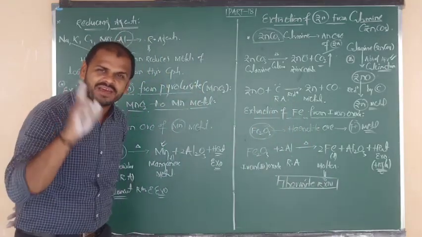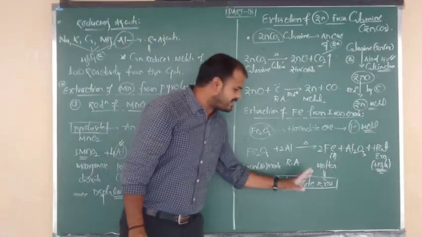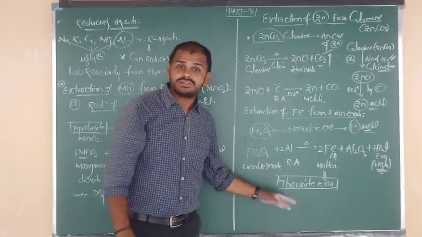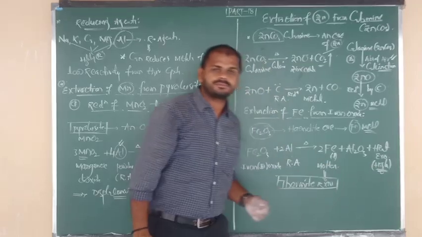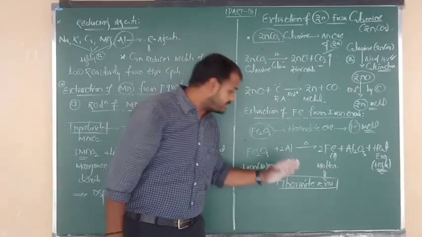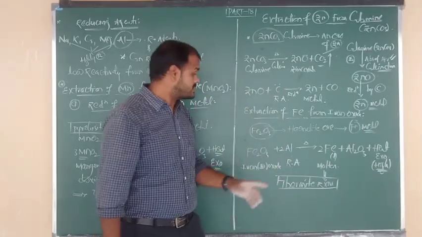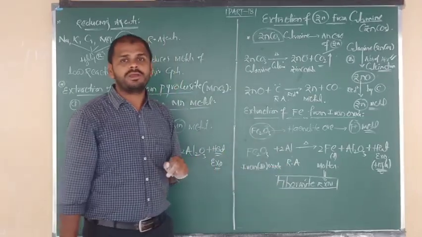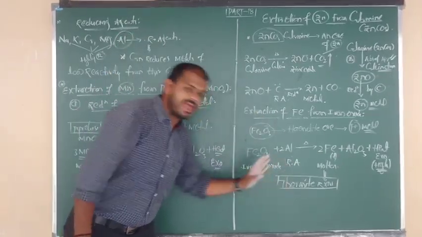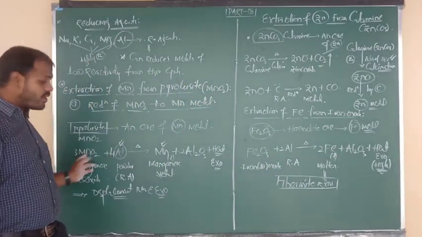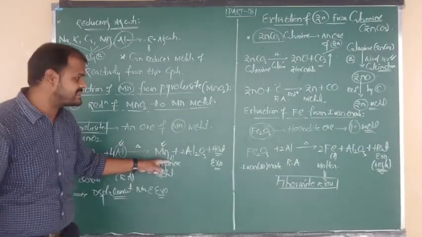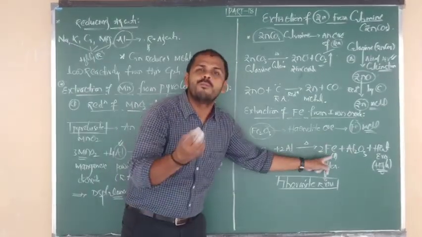Thermite reaction, very important question. What is meant by thermite reaction? Thermite reactions are highly exothermic reactions. In the thermite reaction, we must use the strongest reducing agent, aluminium. In the thermite reaction, manganese oxide changes into molten manganese. Iron oxide changes into molten iron.